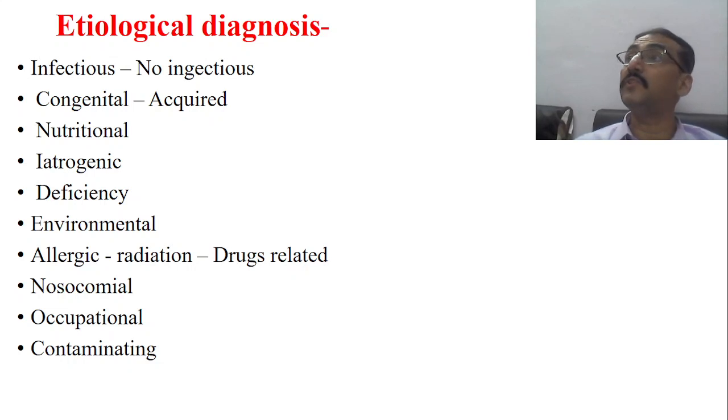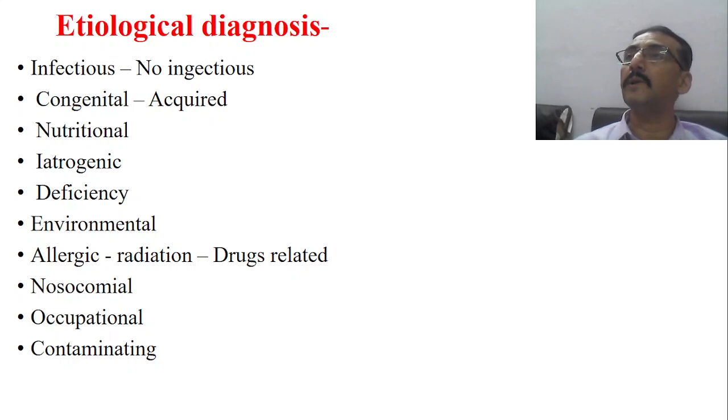Now, etiology may be nutritional, where the problem is because of a nutritional problem. Etiology may be iatrogenic, maybe because of mistakes committed by the physician or during procedures, or problems committed during panchakarma procedures. Etiology may be deficiency, where the whole pathology is happening only because of a deficiency problem, just like in malnutrition, vitamin deficiencies, etc.